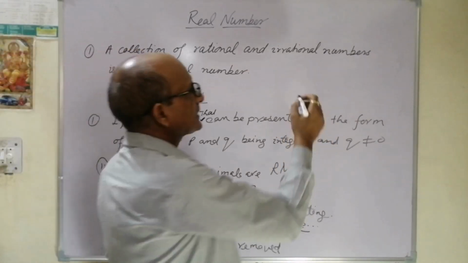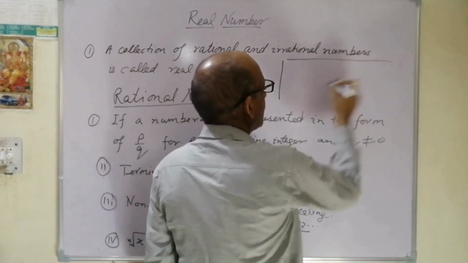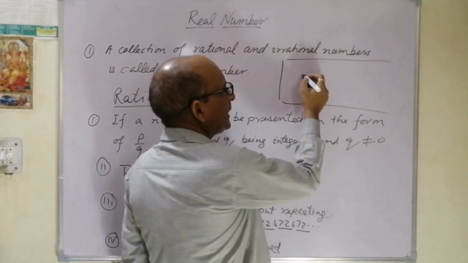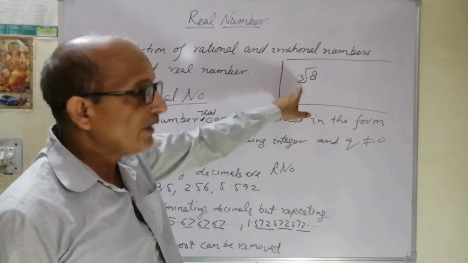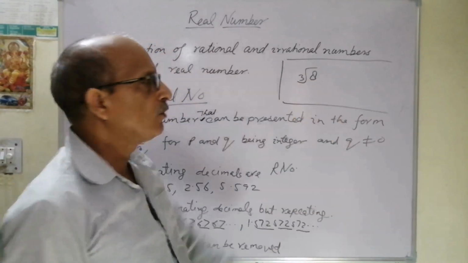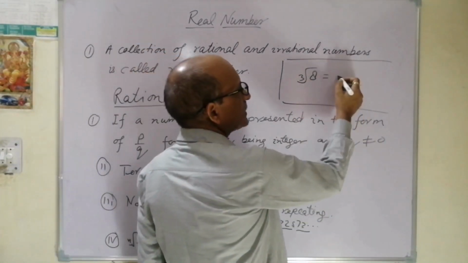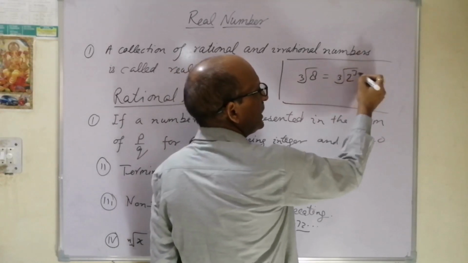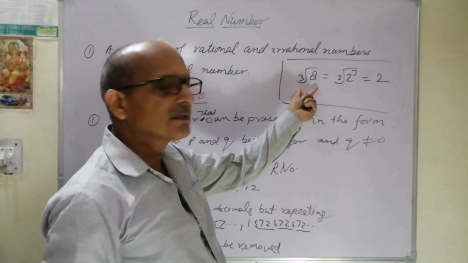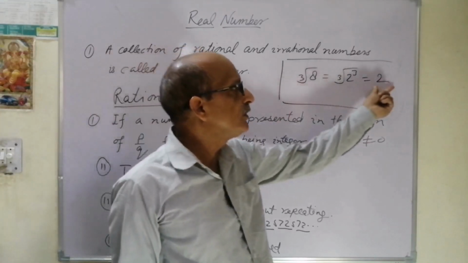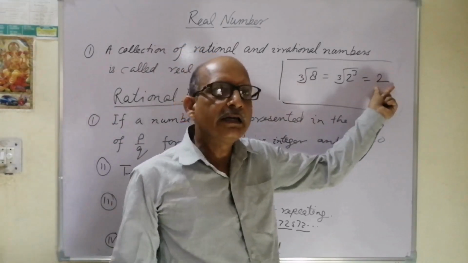Let us take an example over here. We are taking the cube root of 8. Its root can be removed because we can write it as the cube root of 2 to the power 3, which comes to be 2. So the cube root of 8 is ultimately converted into 2, which is an integer.